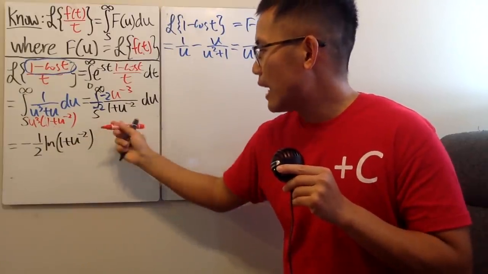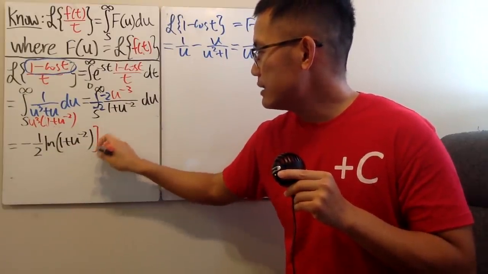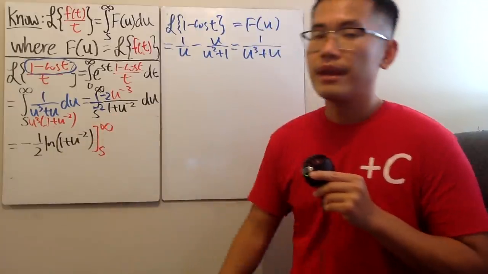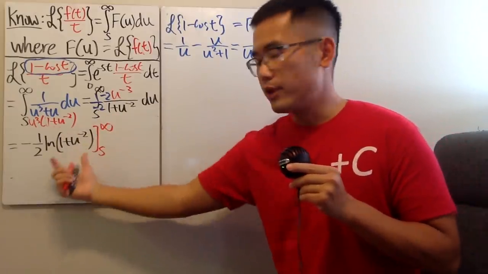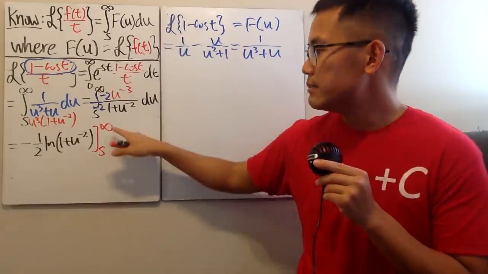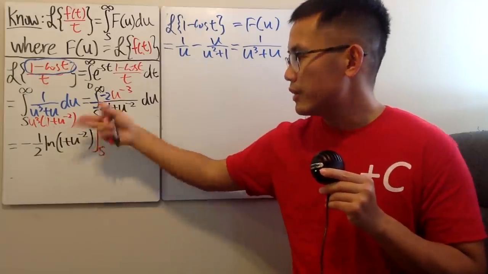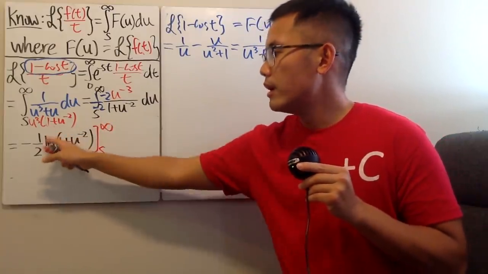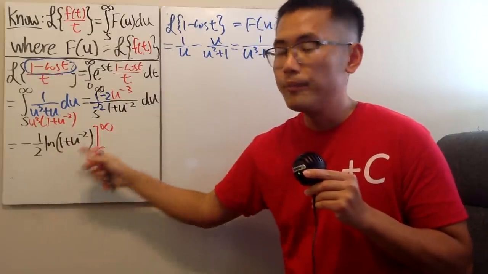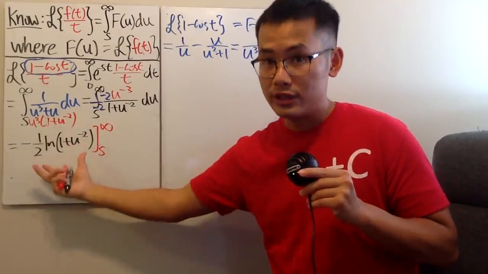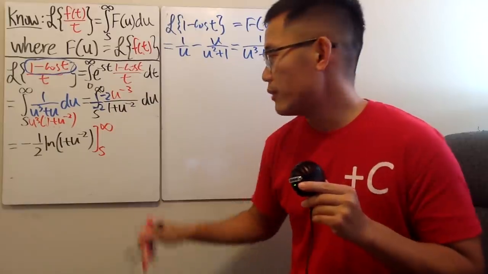All right, and then we have to plug in s to infinity. And the reason that I prefer to do it this way is because it's much easier to plug in infinity right here. Infinity to the -2 is just 0, and we get ln 1, which is 0. So when you put this right here, you will see the first part will be 0.